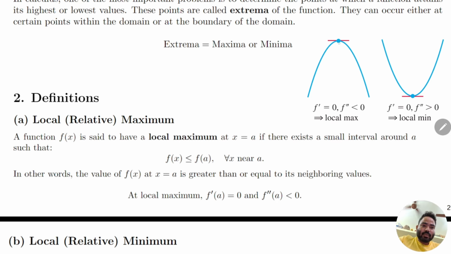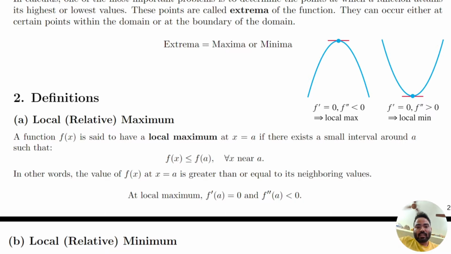If a is a point, then you create one small interval, and in that interval, all other values of the function are less than the value at that point. You can clearly see only this point has the maximum value, otherwise all other values of the function are less than this functional value. f(a) means the functional value. So we are saying that for every x near a, the function has its maximum value. That is what we call local maxima. Why do we say local maxima? Because can the function have another local maxima at another point? After finding all the local ones, we will check which one is the best maximum, and that we will call the global maxima. So that is the meaning of local maxima.